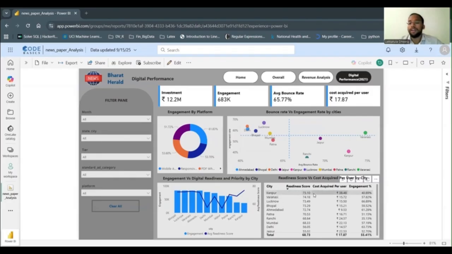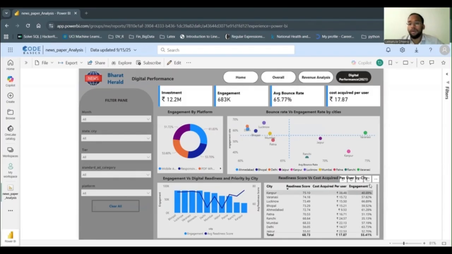Kanpur has the highest readiness score of 75.10. So the Bharat Herald is ready to spend more in that city. That's why the cost acquired per user in Kanpur is more. But unfortunately, the engagement is very less. This is due to the high bounce rate.